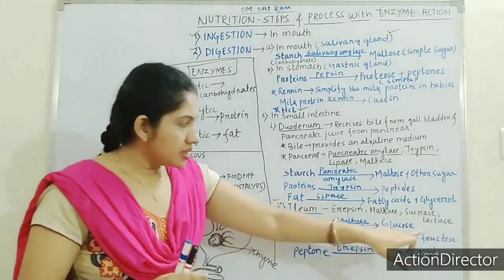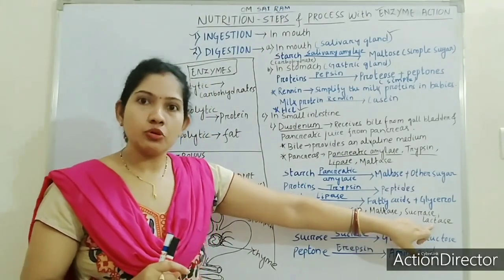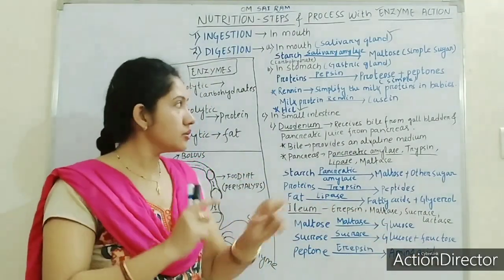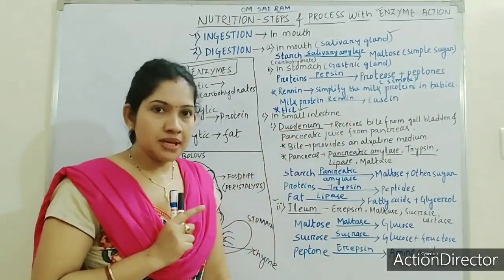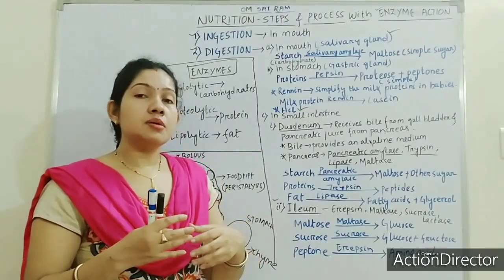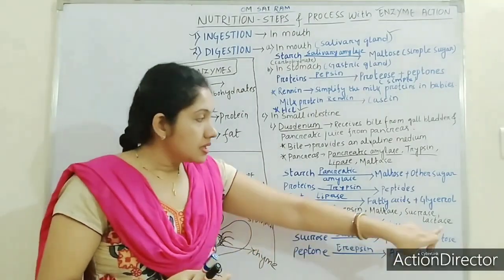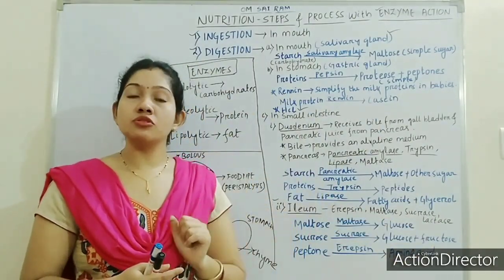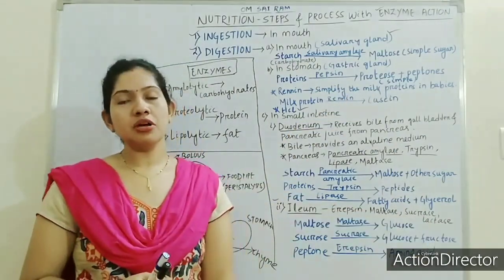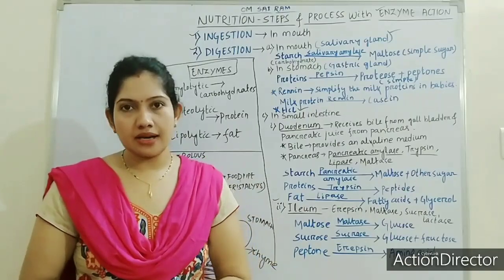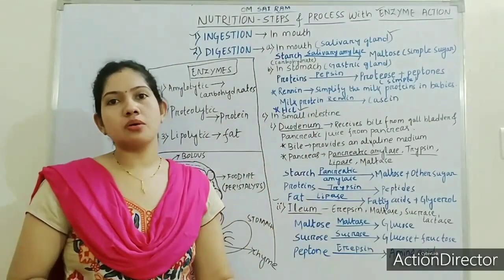Got it? Here, about lactase, I forgot to tell you. Lactase is also an enzyme which helps to digest milk. I said that in small babies, renin helps to digest milk. When the baby grows up, or in the case of adults, lactase is the enzyme which helps to digest milk, in place of renin, or milk products like curd. So this is all about our today's topic. Again, go through